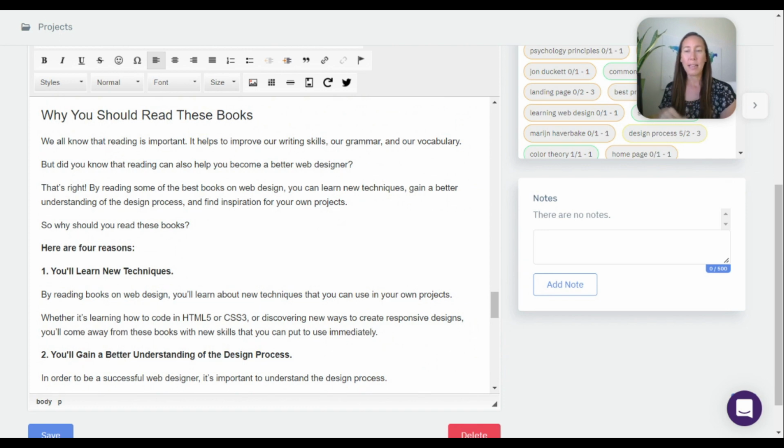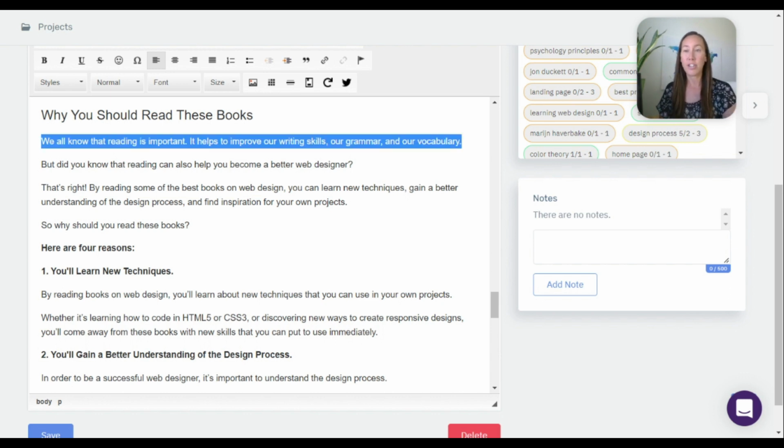We all know that reading is important. It helps to improve our writing skills, our grammar, and our vocabulary. So that right there, that's not important for web design. So that would be something that I would change there.